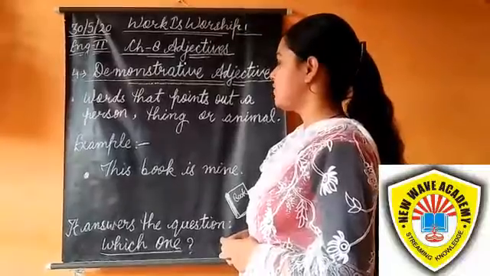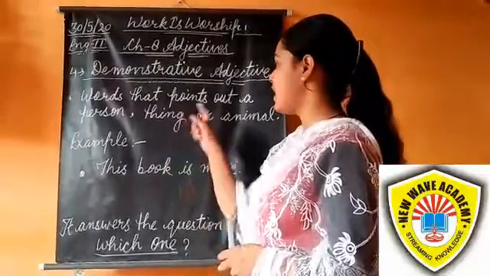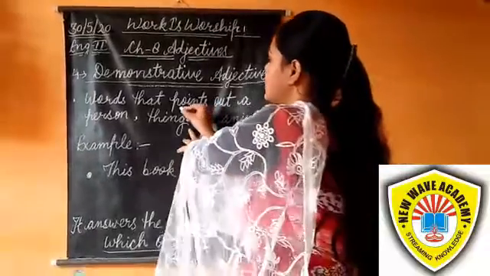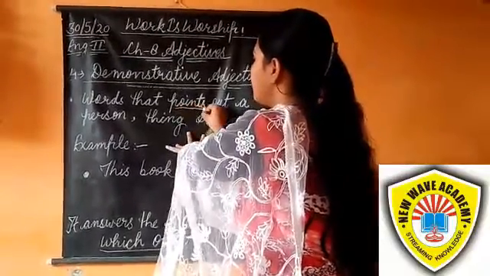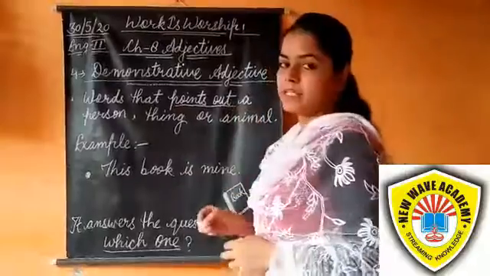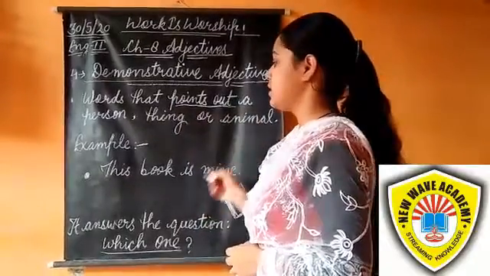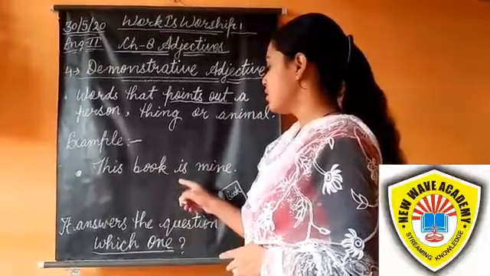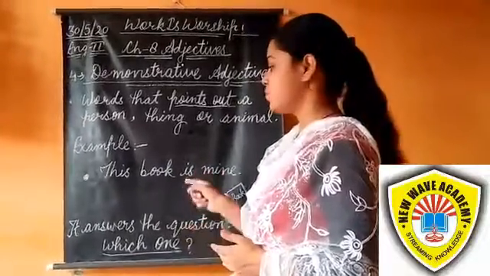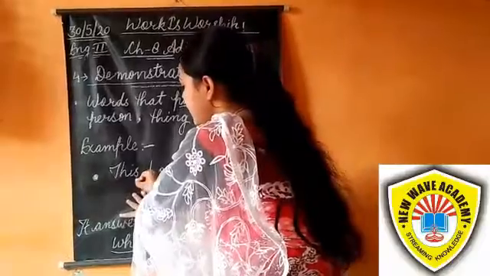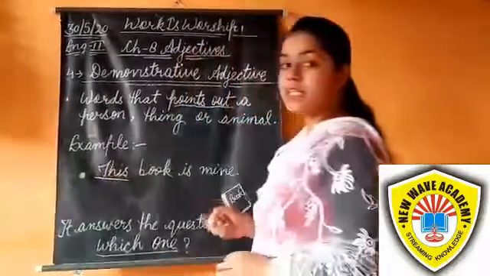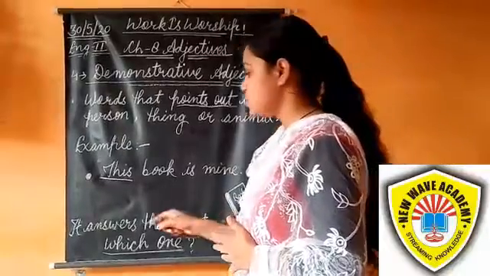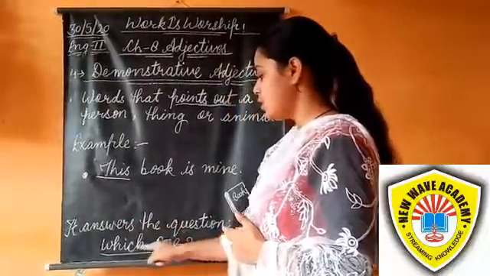Next is demonstrative adjective. These are words that point out a person, animal or thing. For example, this book is mine. Which book? This book. I am pointing to a book here. So this is an adjective, and it answers the question 'which one'.